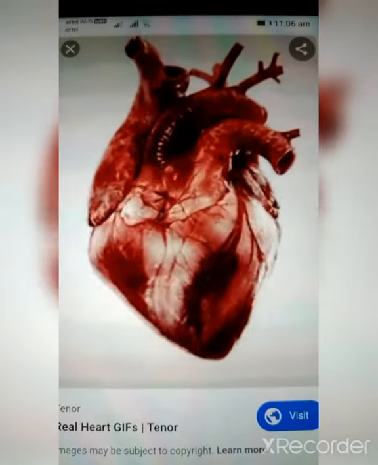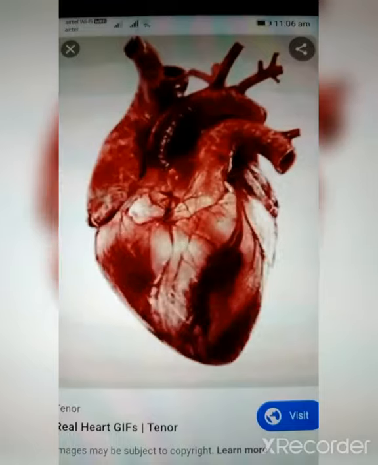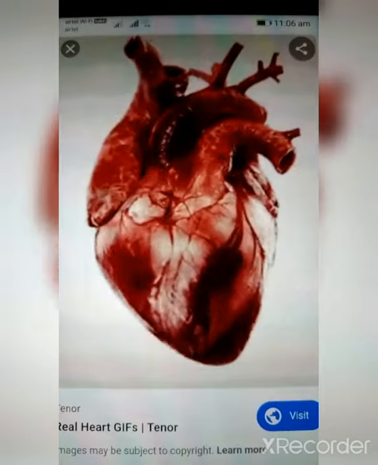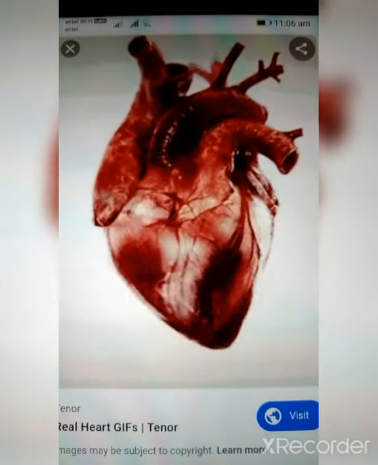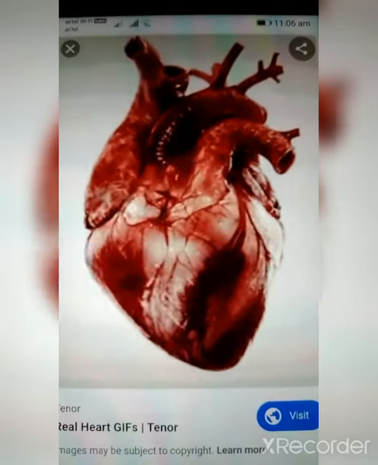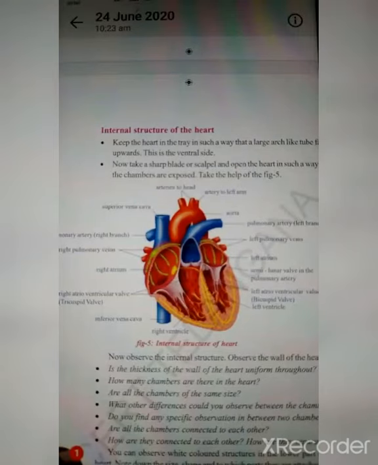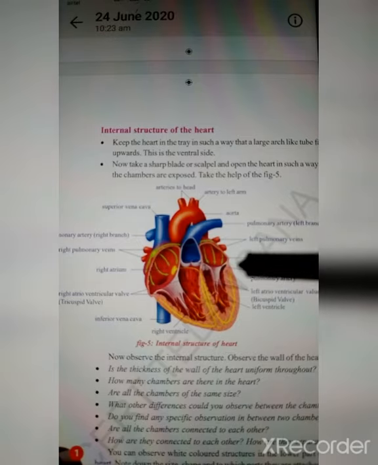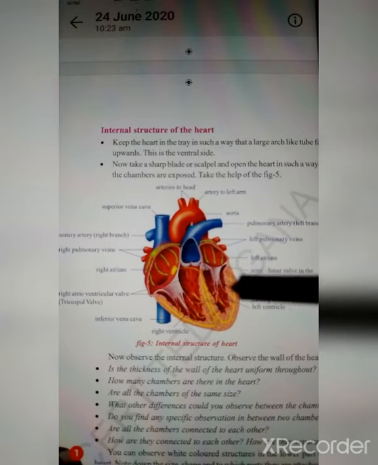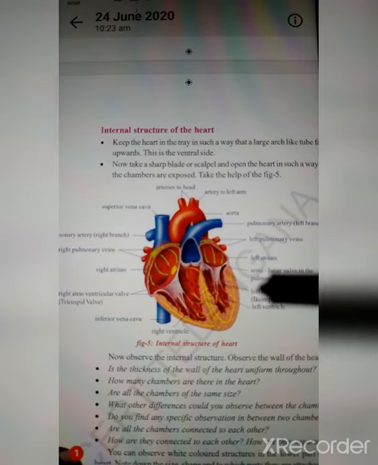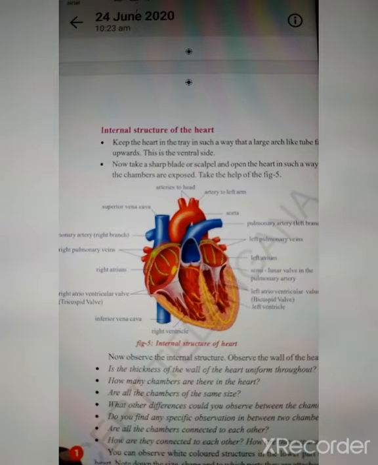At the same time, the heart contracts itself and pushes the blood outside the heart. So by looking at this image, you can understand that the ventricle part is contracting and expanding. Because of it, the walls of the ventricles are thick. So friends, coming back to the image, you might have got the answer to my question, why the walls of the ventricles are thick. Because of the expansion and contraction, and because of that movement, the heart is able to pump the blood.